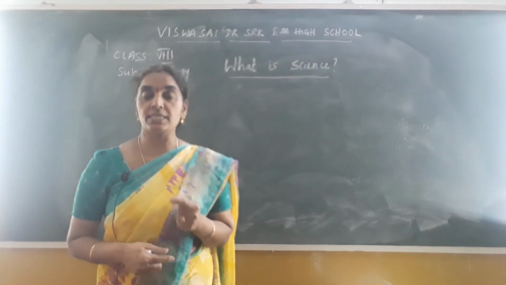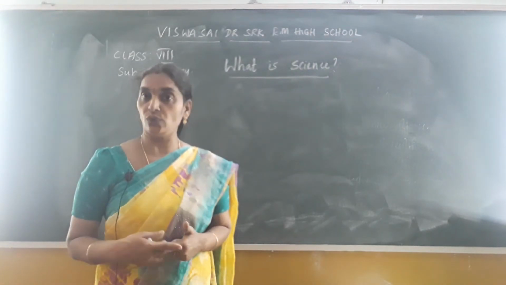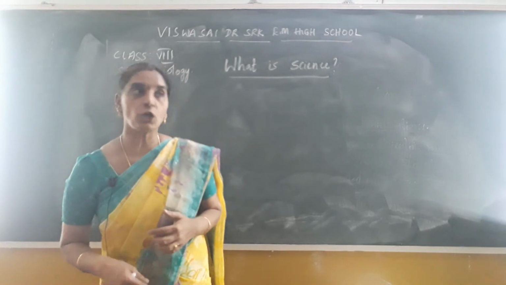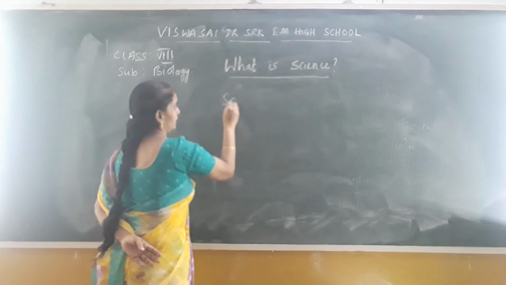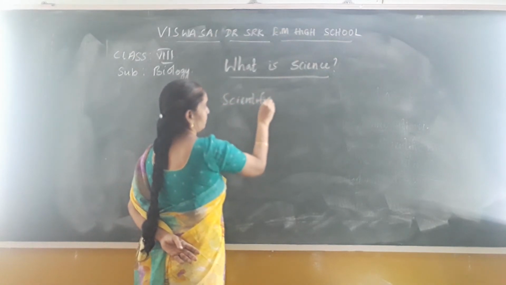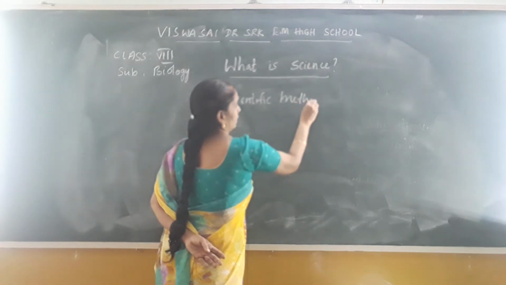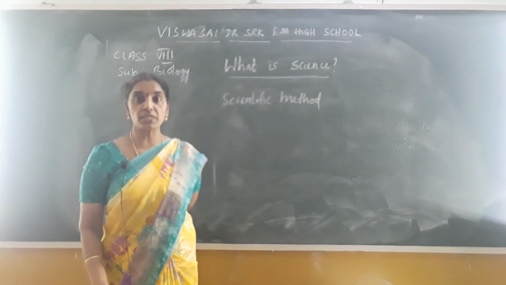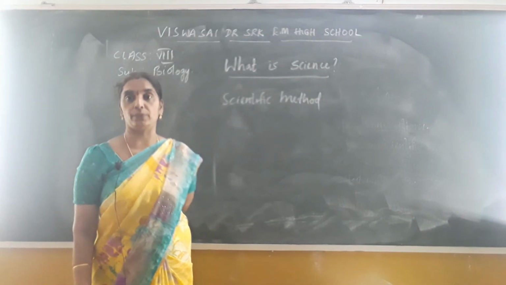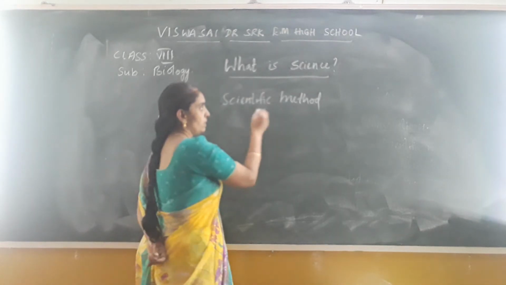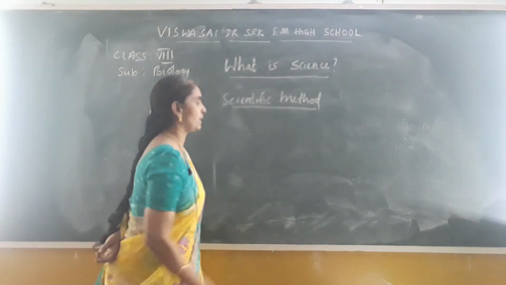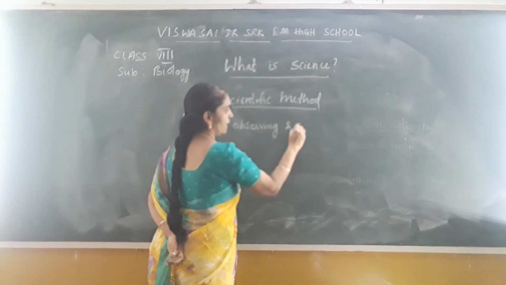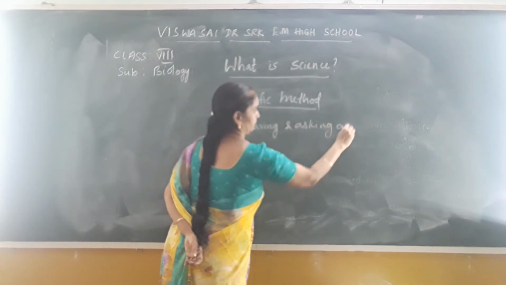So the scientific method is the way that they follow for their innovations, as I told you earlier, and for this it has several steps. What are those steps? I'll say now. The scientific method has several steps. The first one is observation. Before that, they question. Questioning, as I told you, is the primary step in the scientific method. So the scientific method involves different steps like observing and asking questions.